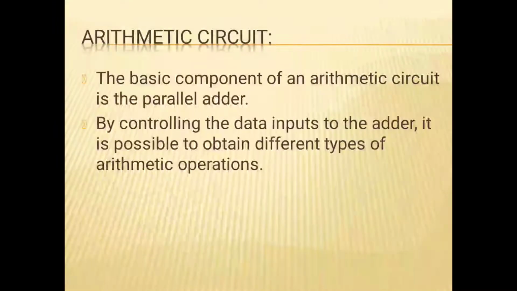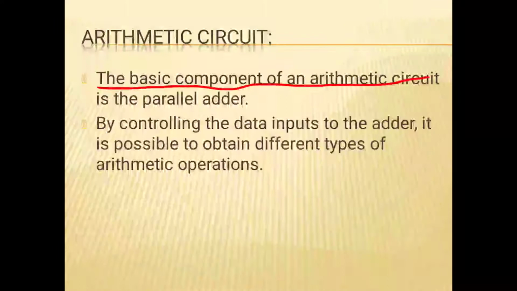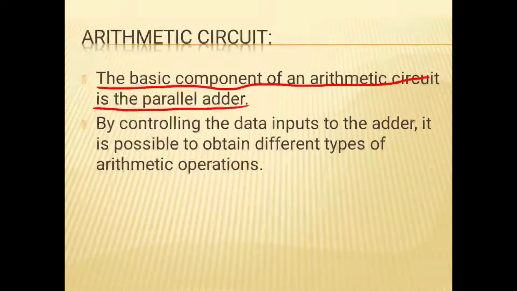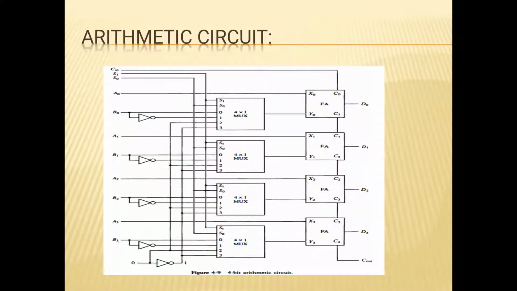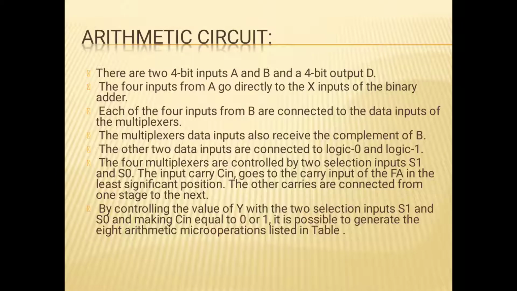The basic component of an arithmetic circuit is a parallel adder. By controlling the data inputs to the adder, it is possible to obtain different types of arithmetic operations. It is an arithmetic circuit in which we use 4 full adders and 4 into 1 multiplexers. There are two 4-bit inputs A and B and a 4-bit output D.